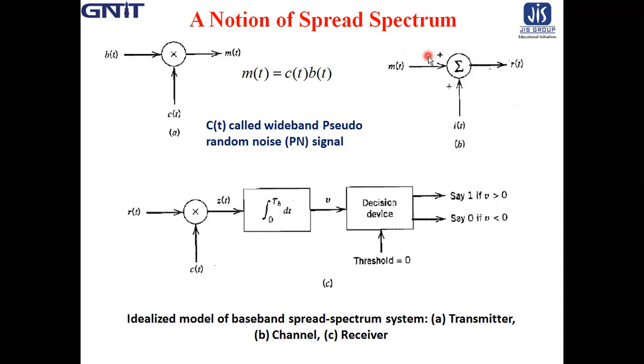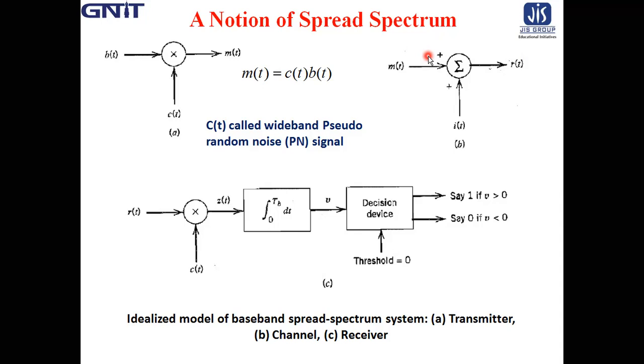The jamming signal may consist of a fairly powerful broadband noise or multi-tone waveform that is directed at the receiver for the purpose of disrupting communications.